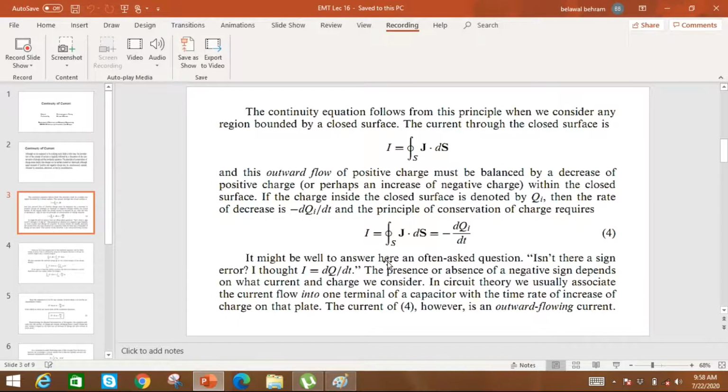So it might be well to answer here an often asked question: isn't there a sign error? I thought I is equal to dq by dt. So the presence or absence of a negative sign depends on what current and charge we consider,